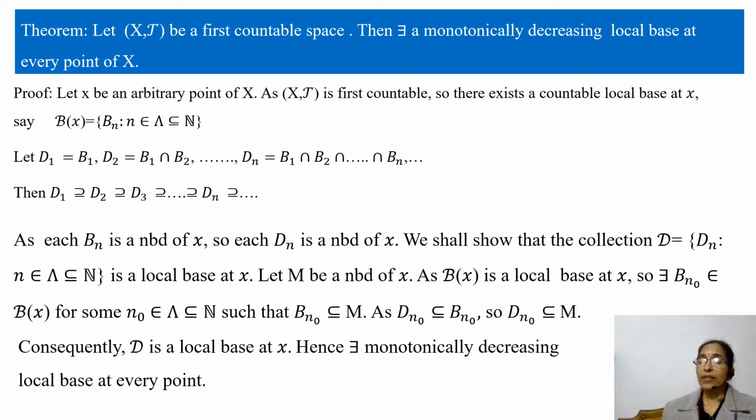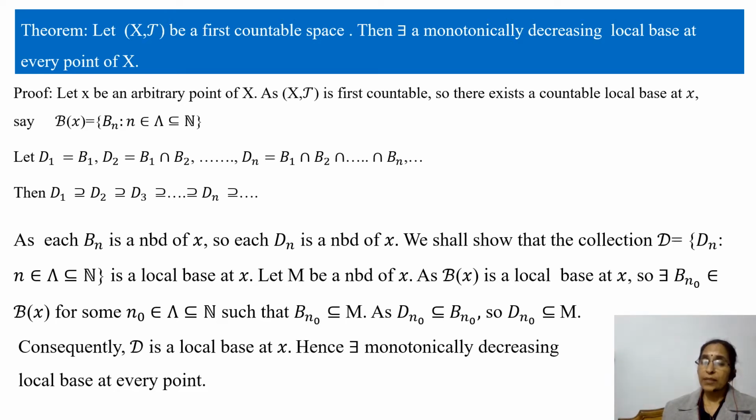We shall show that the collection D containing the sets D_n, where n belongs to Λ and Λ is a subset of the set of natural numbers, is a local base at x. Let M be a neighborhood of x.